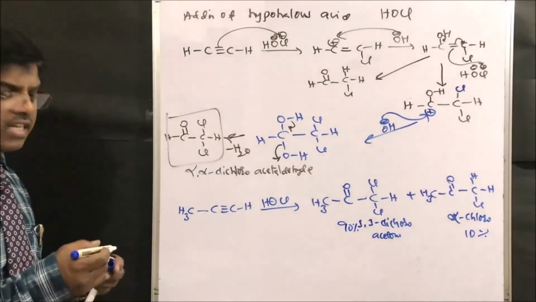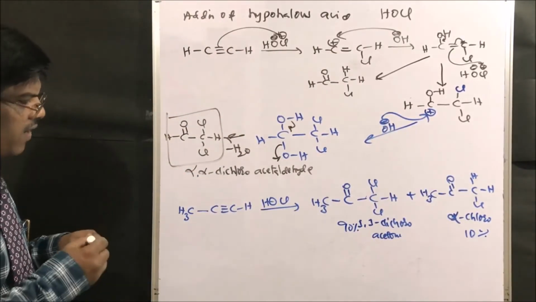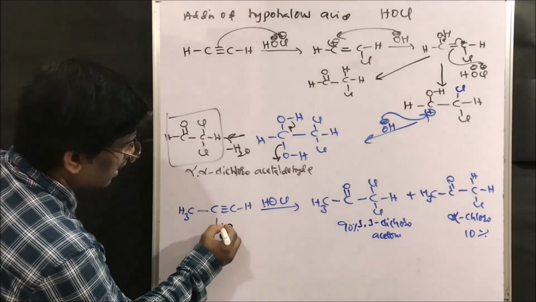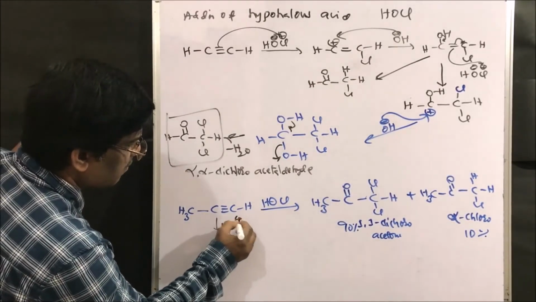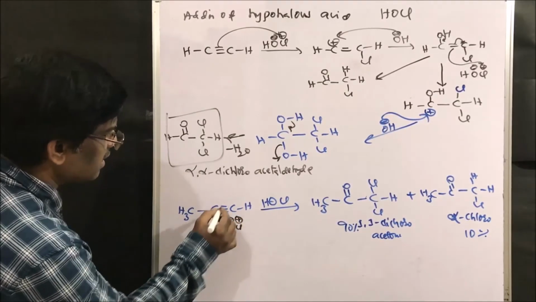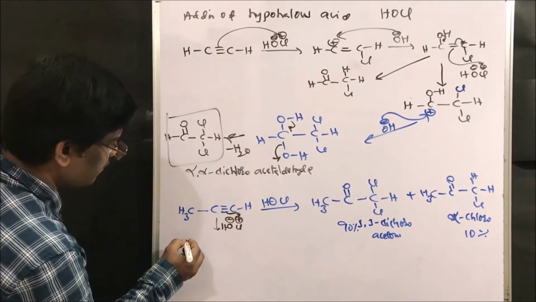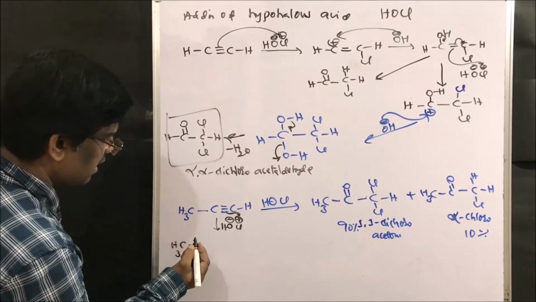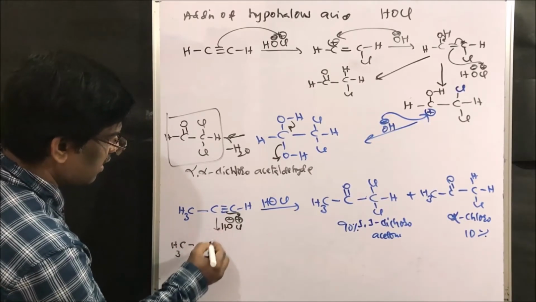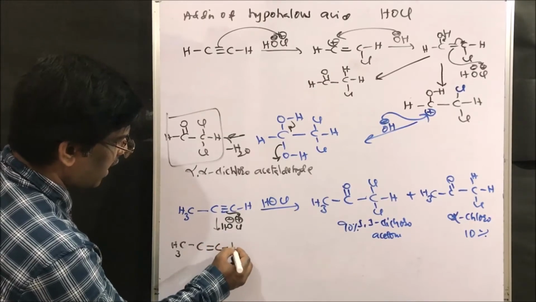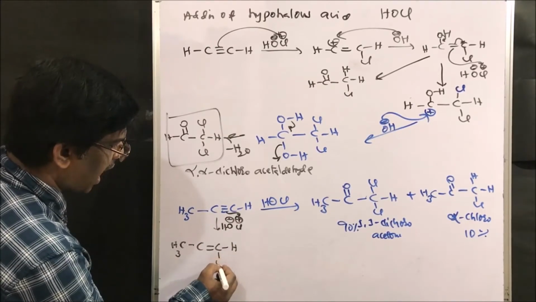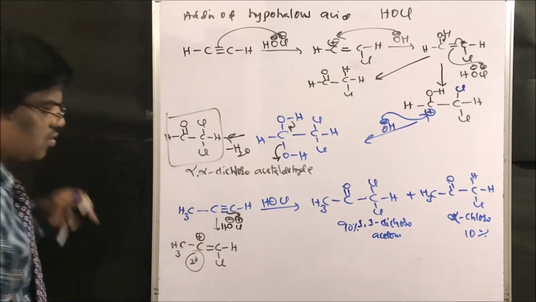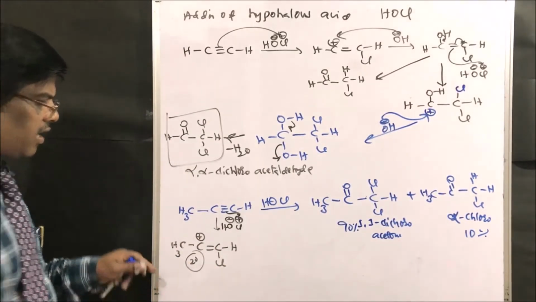Yes, friends. So how is it going to happen? Very simple. Yes, it adds one mole of OH minus, Cl plus. So it adds here. What is the intermediate you will get? CH3, C double bond C, hydrogen, chlorine will be added here to give this secondary carbocation. So the concept is secondary carbocation.